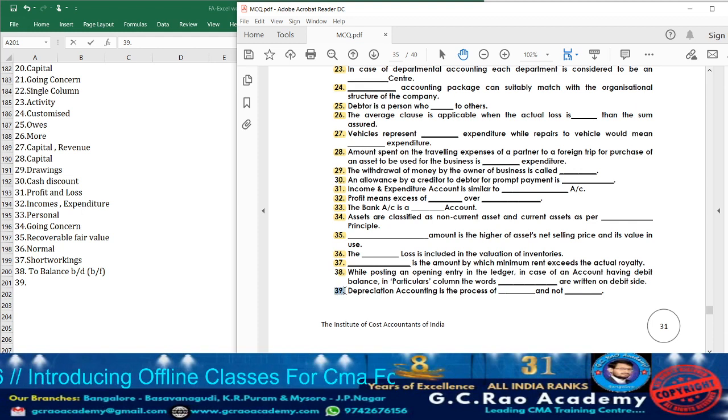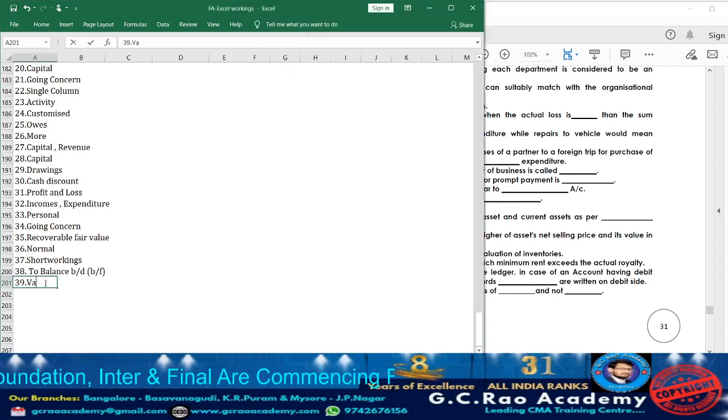Next, let us move on to question 39. Depreciation accounting is the process of dash and not dash, they are telling. See, actually depreciation we can tell it is a process of allocation and it is not valuation. So take down the answer: allocation, not valuation.